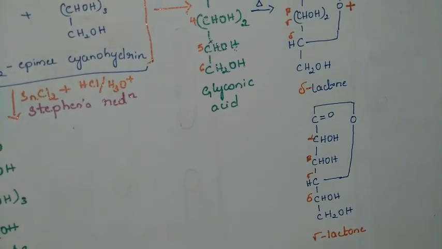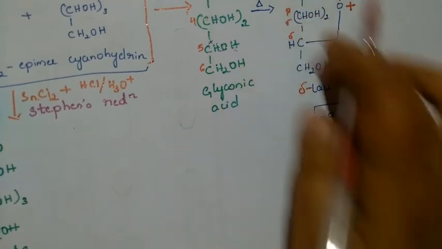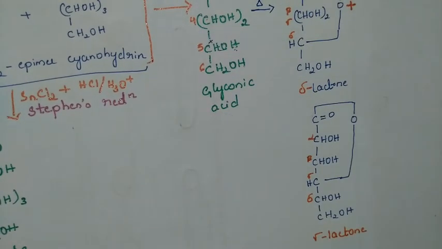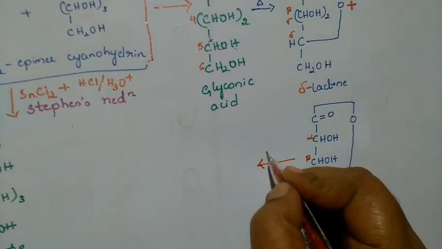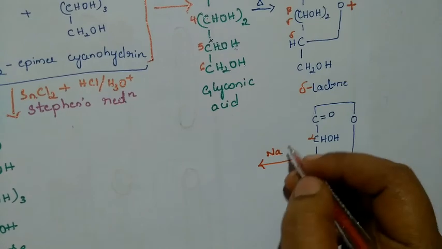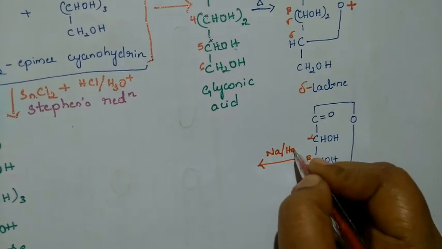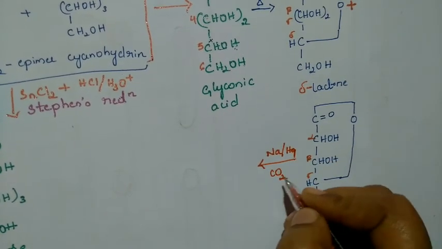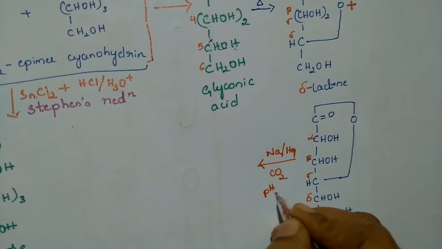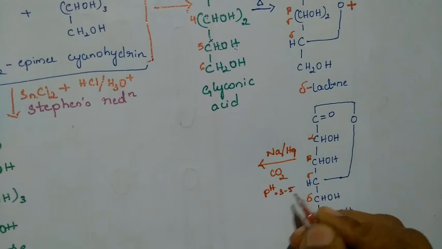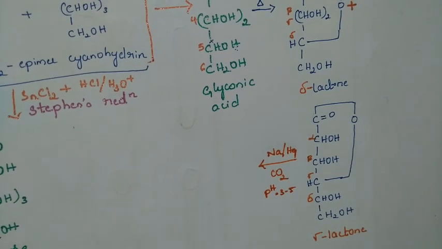Without reduction or conversion, we are going to treat that one with sodium amalgam, and we are passing carbon dioxide with a pH of 3 to 5.